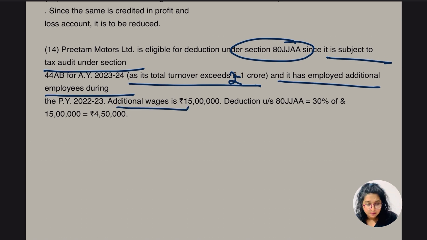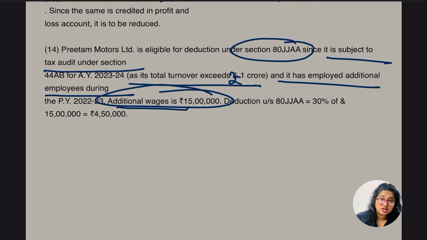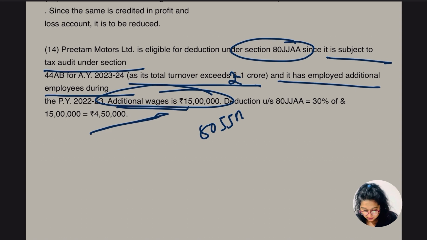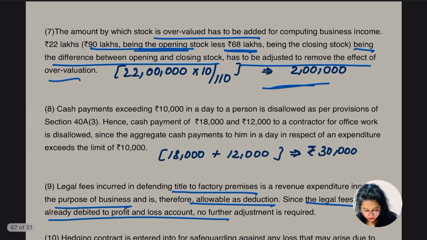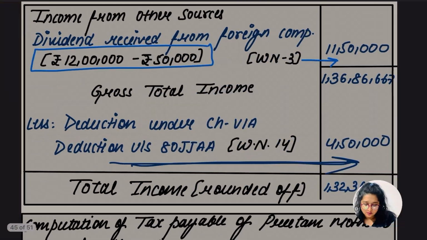So the additional wage was 15 lakh. 30% of this 15 lakh additional wages is going to be the deduction under section 80JJAA. So 30% of 15 lakh is going to be 4,50,000. So we are going to get the deduction under 80JJAA of 4,50,000, being 30% of the additional wage. Hope this part was also clear to you.